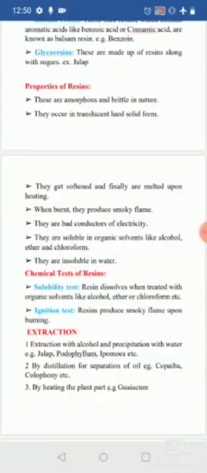In the ignition test, they produce a smoky flame. Once you burn them, they give off a more odorous flame along with the fire.